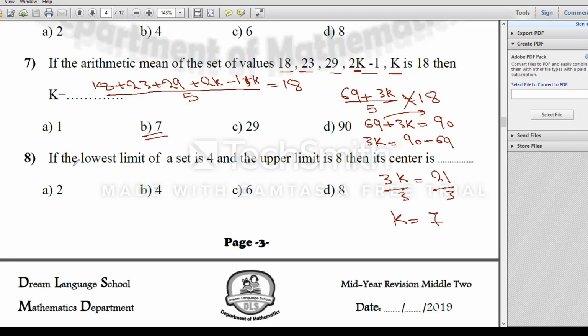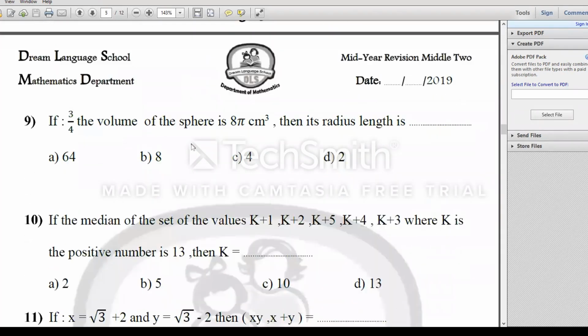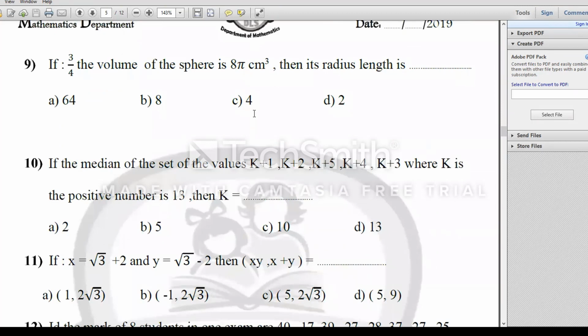Number 8. If the lowest limit of the set is 4 and the upper limit is 8, then the center. Remember with me, the center is the lowest value plus upper value over 2, so 4 plus 8 over 2. It will be 12 over 2. It will be 6. Up till now, I think the revision is very easy. Please just pay attention with me. We are in number 9 in the algebra curriculum.